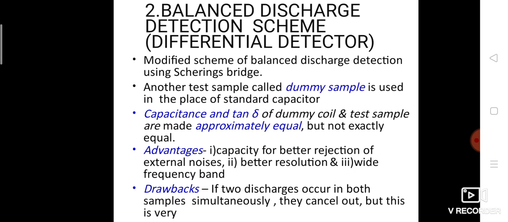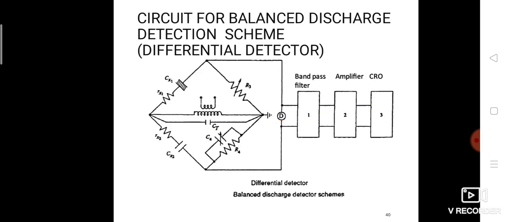Advantages: capacity for better rejection of external noises, better resolution and wide frequency band. So here the efficiency is improved, but drawbacks are there. If two discharges occur in both samples simultaneously, they cancel out, but this is very unlikely. Circuit for balanced discharge detection: again, the detector is D, one is the balance detector, then amplifier and CRO.